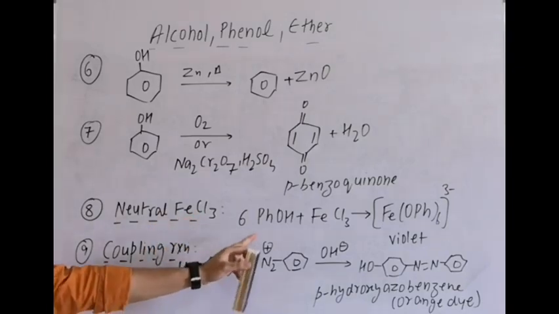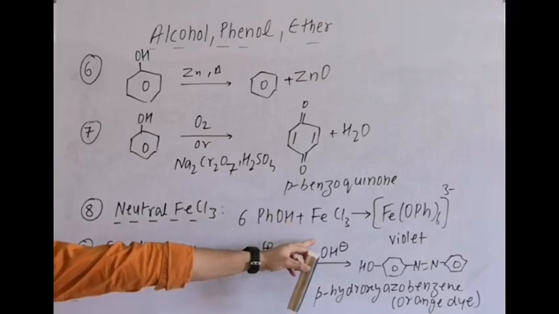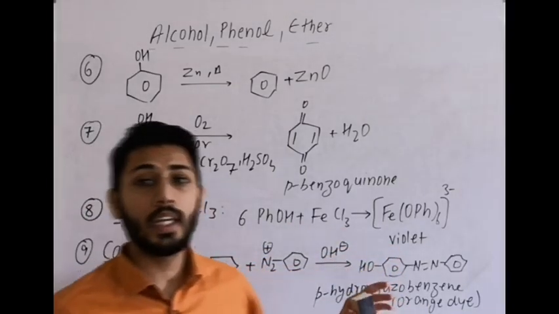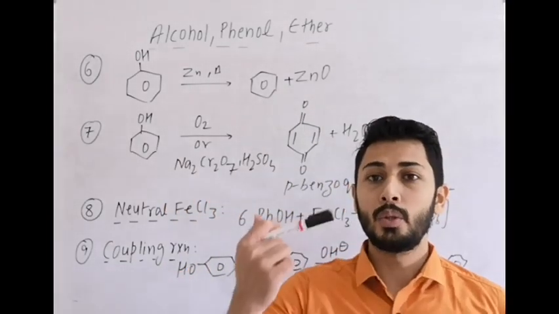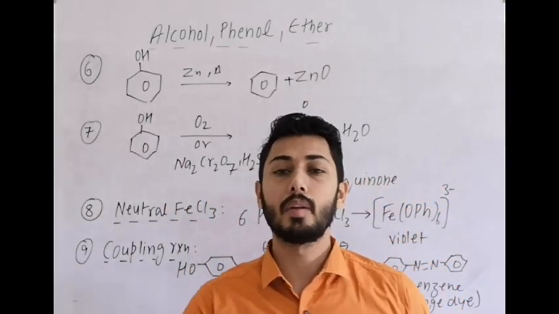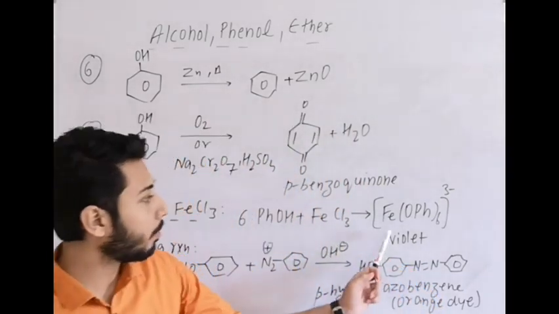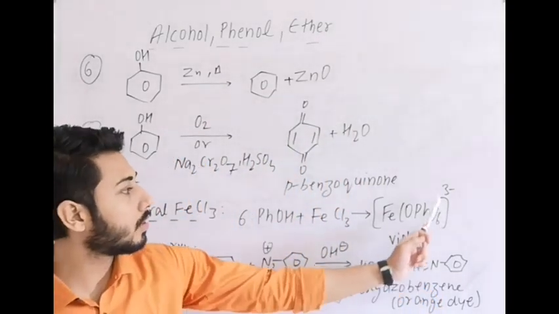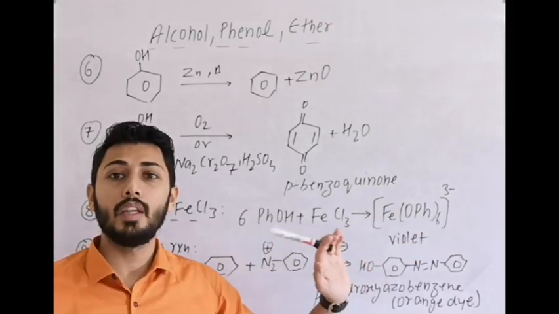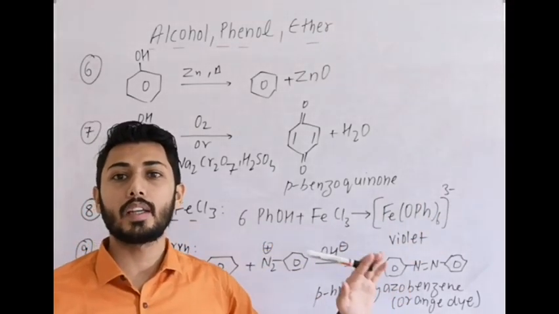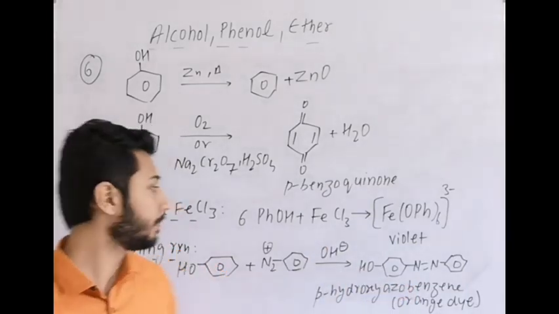Phenol gives this test. Phenol with ferric chloride, FeCl3, gives a violet colored complex which is water soluble. The neutral FeCl3 test is given by phenol, and this is the complex formed, [Fe(OC6H5)6]3-, overall charge 3 minus. Now this is given only by phenol. Observation: a violet color complex is formed.